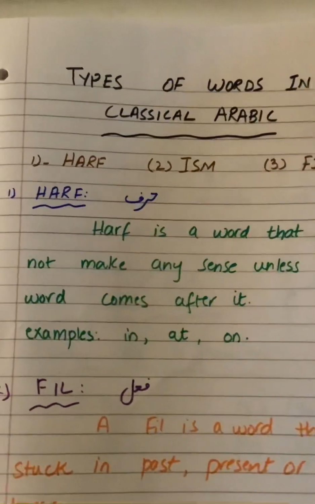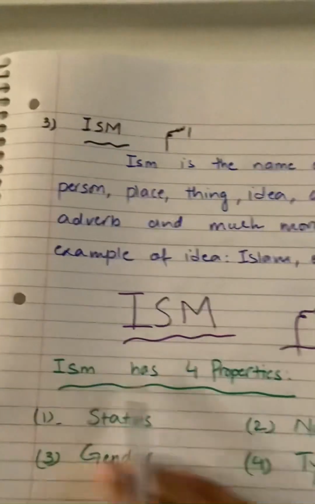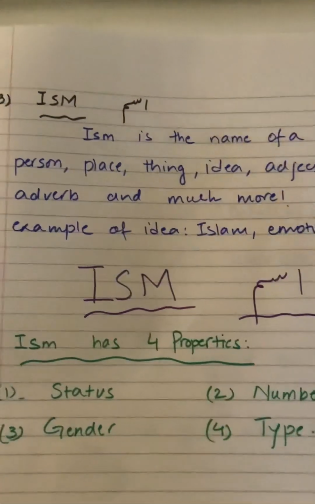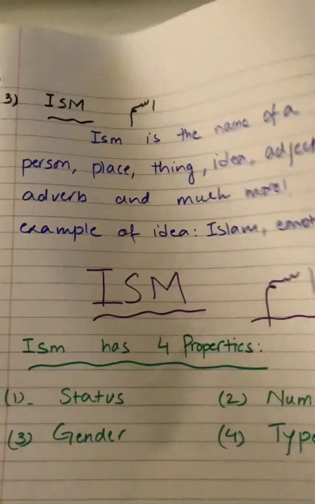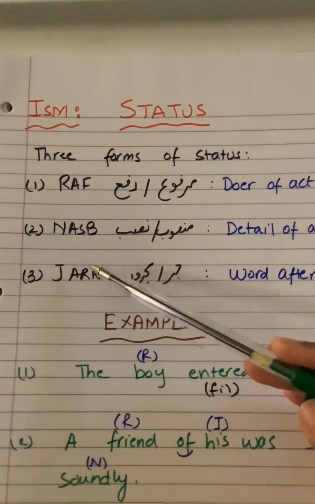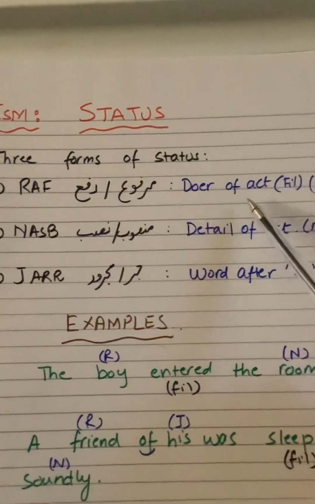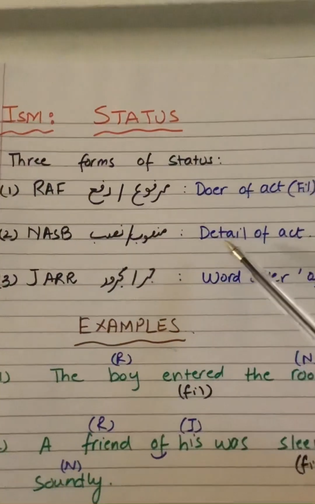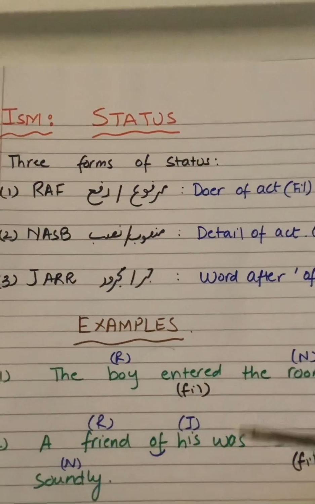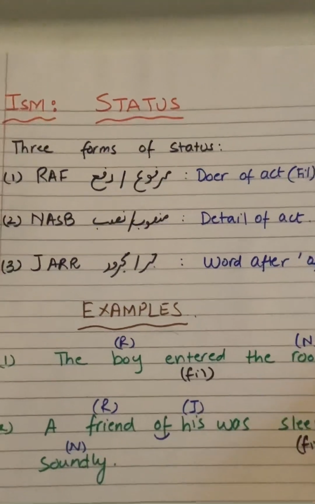Then we started the ism, which has four properties: status, number, gender, and type. In status, there are three types: rafa, nasb, and jar. Rafa is the doer of the act, nasb is the detail of the act, and jar is the word that comes after of. This is a brief summary of what we did today.